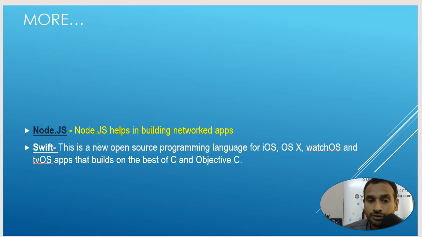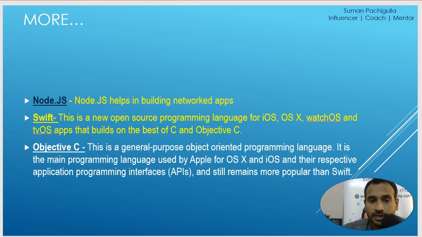But here, if you see, Swift is a programming language for iOS, OS X, Watch OS, and for the TV operating system apps, which is built on the best of C and Objective-C. And what is Objective-C? This is also an object-oriented programming language. It is the main programming language used by Apple for OS X and iOS and their respective application programming interfaces, meaning their respective APIs.